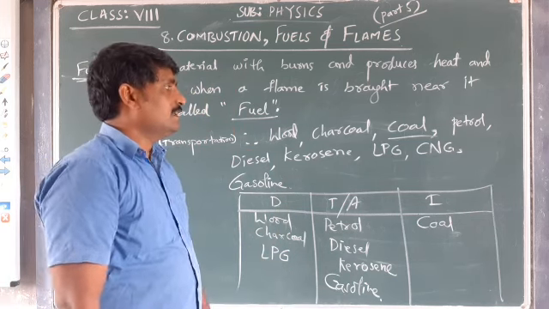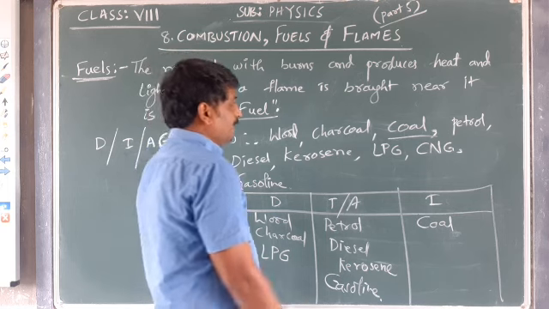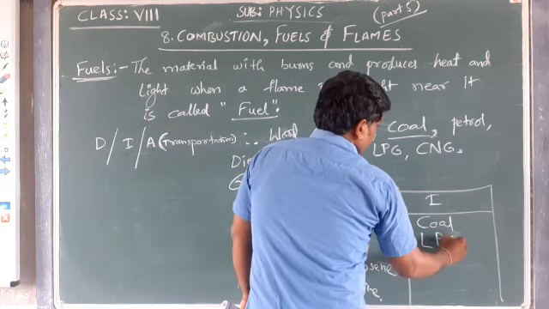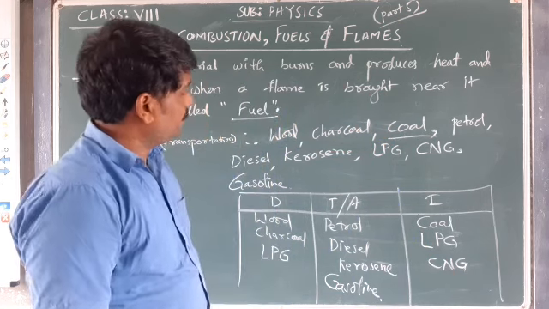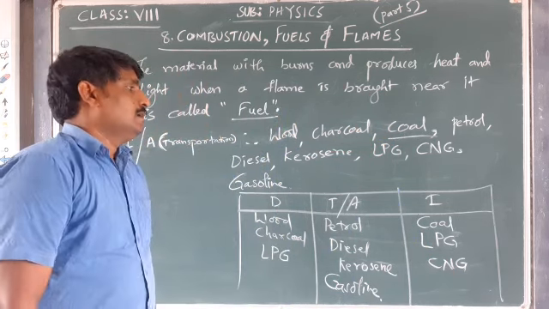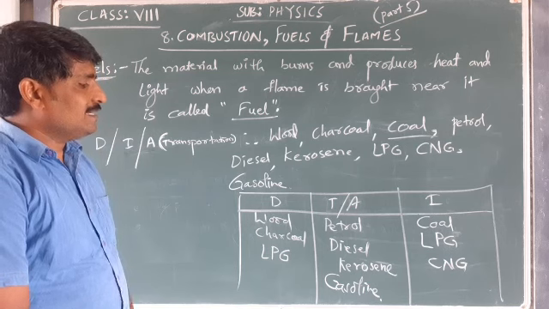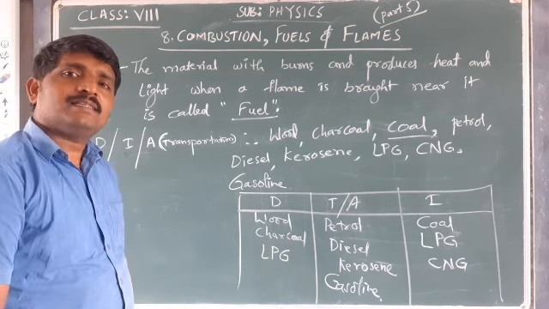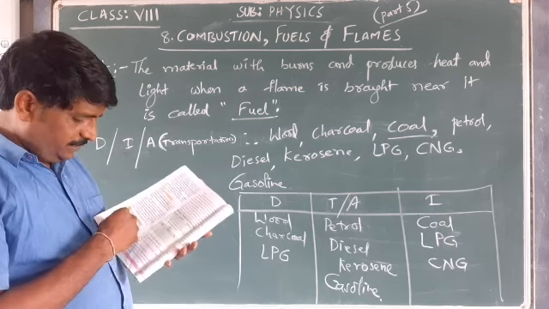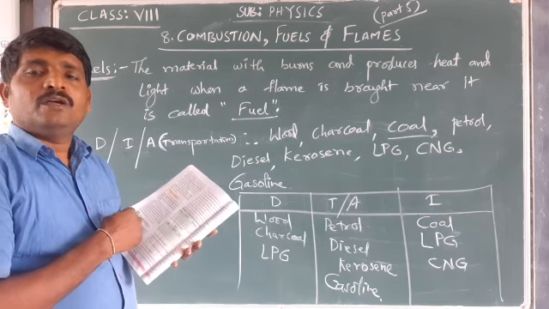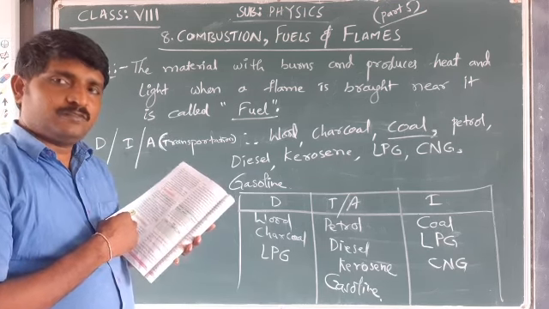We can also take LPG and CNG for industrial purpose. These are some categories which we have to fill in the first table, which has been given on page number 112.